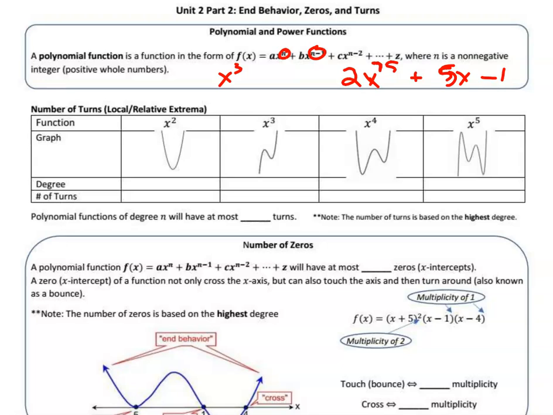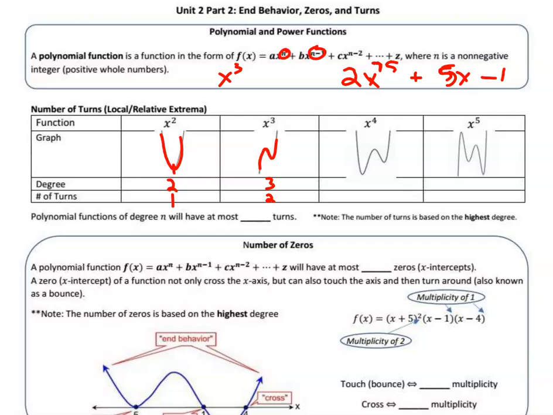But let's look at what we have here, just to lead you into a concept. We have x squared. Here's what the graph looks like. It turns one time. We were going down and going up. So the degree was 2, but there was one turn. The cubic function goes up, turns and goes down, turns and goes back up. So it had a degree of 3, but there were 2 turns.